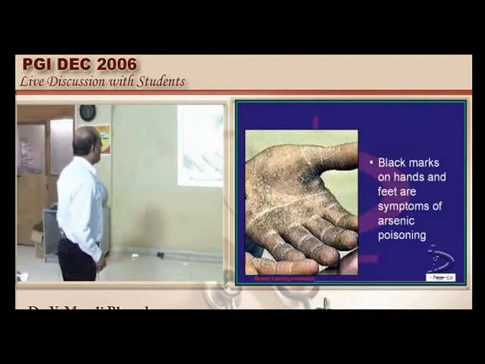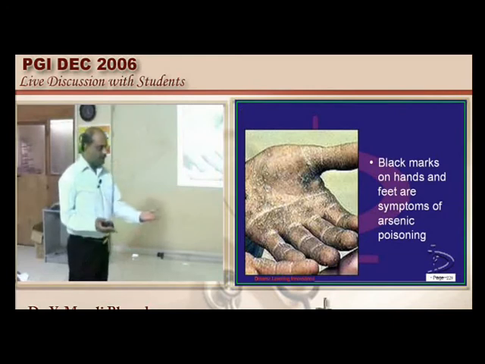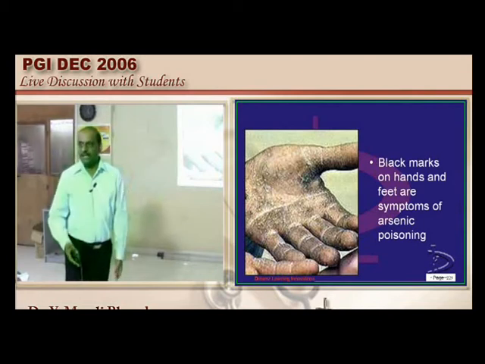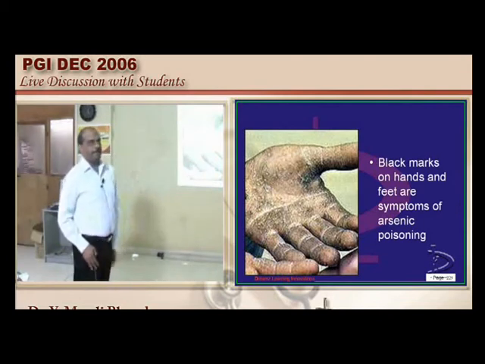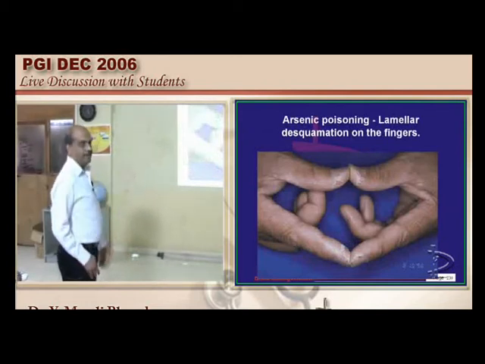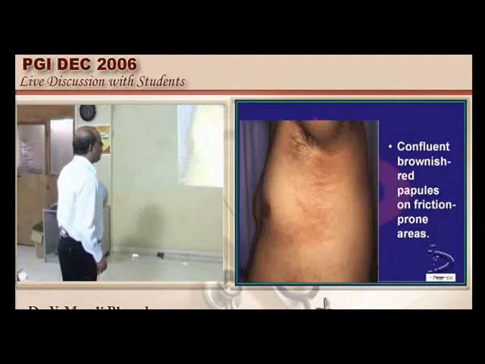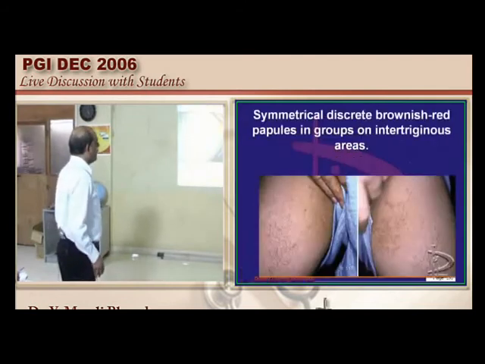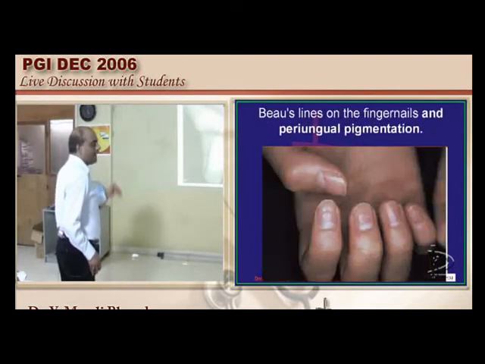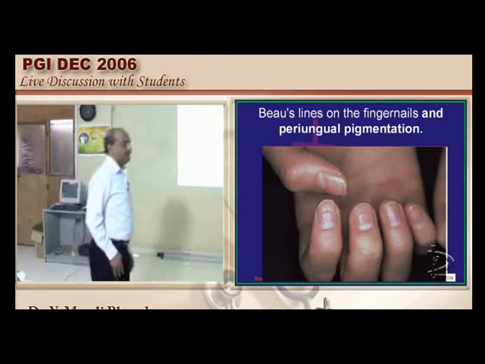So these are classically the black marks on the hands and the feet. Almost it is looking like the thousand pillar temple statues' hands, right? So this kind of pigmentation can be there, and similarly there will be a lamellar desquamation of the fingers in the case of arsenic poisoning, confluent brownish red papules, raindrop pigmentation in the friction prone areas, and there can be brownish red papules in groups in intertriginous areas, and Mees lines on the fingernails, and Beau's lines with periungual hyperpigmentation. They are all the important features.